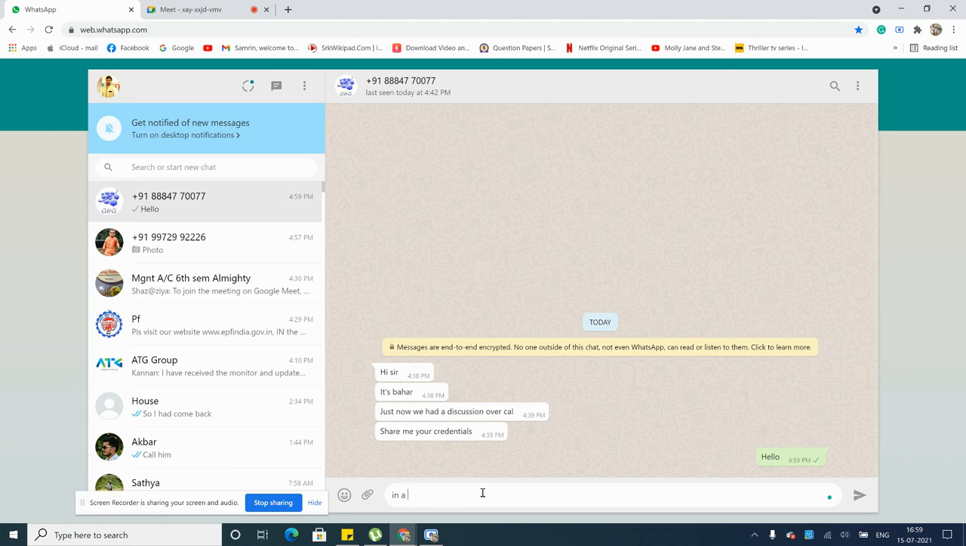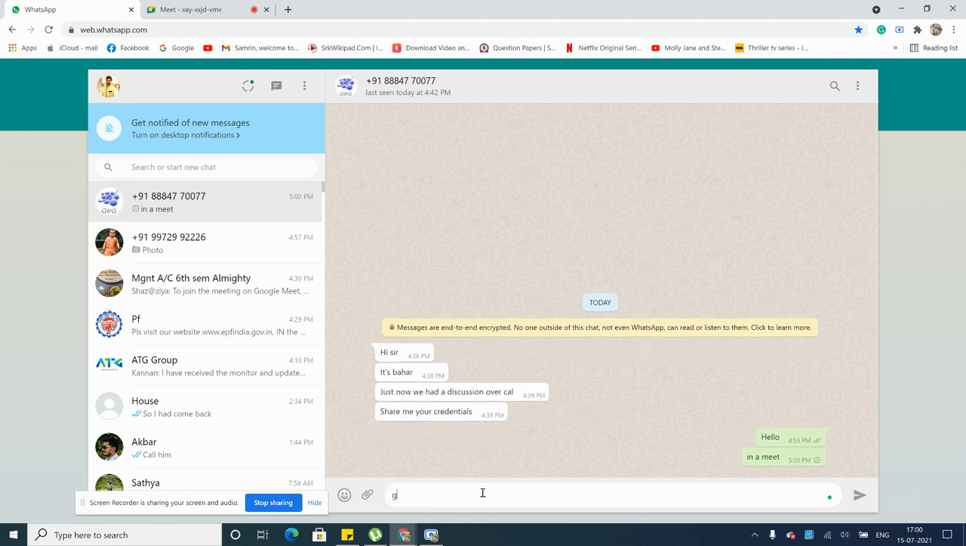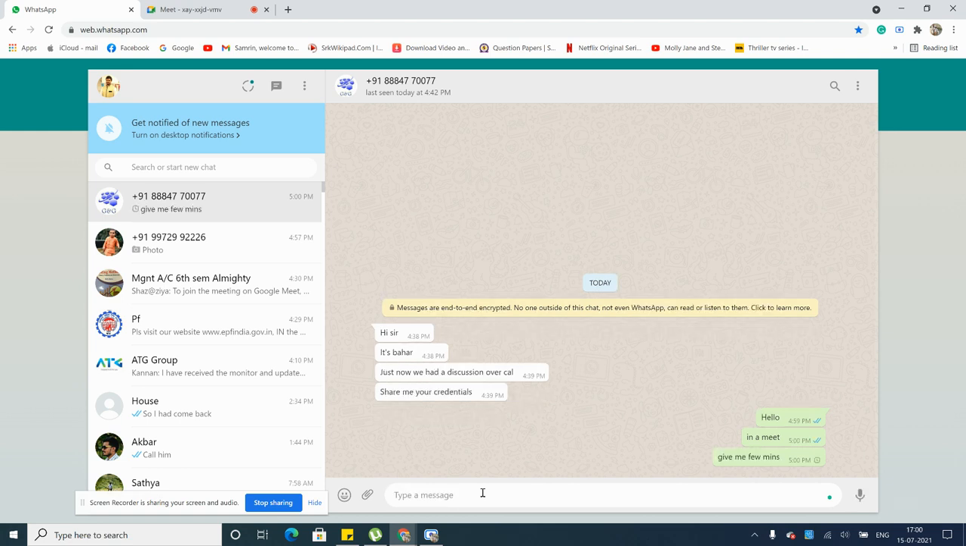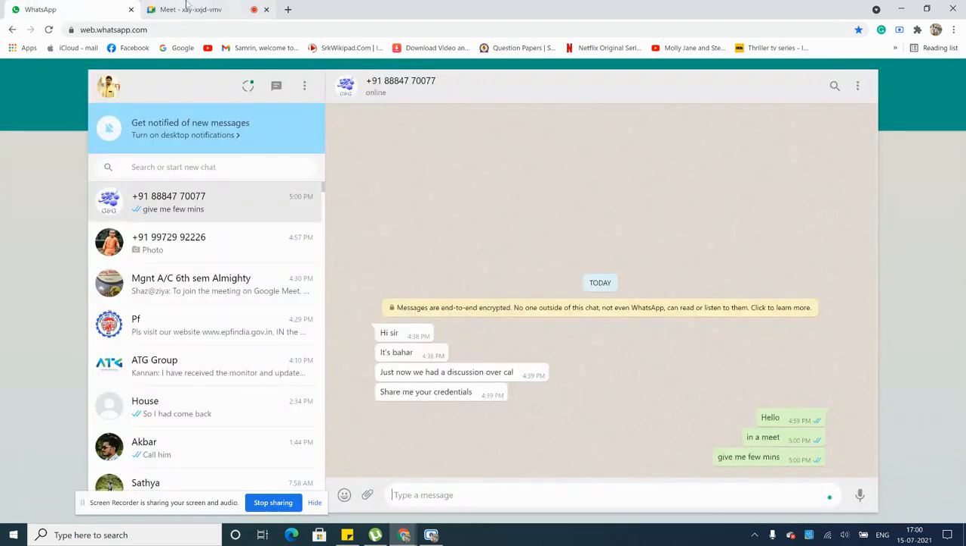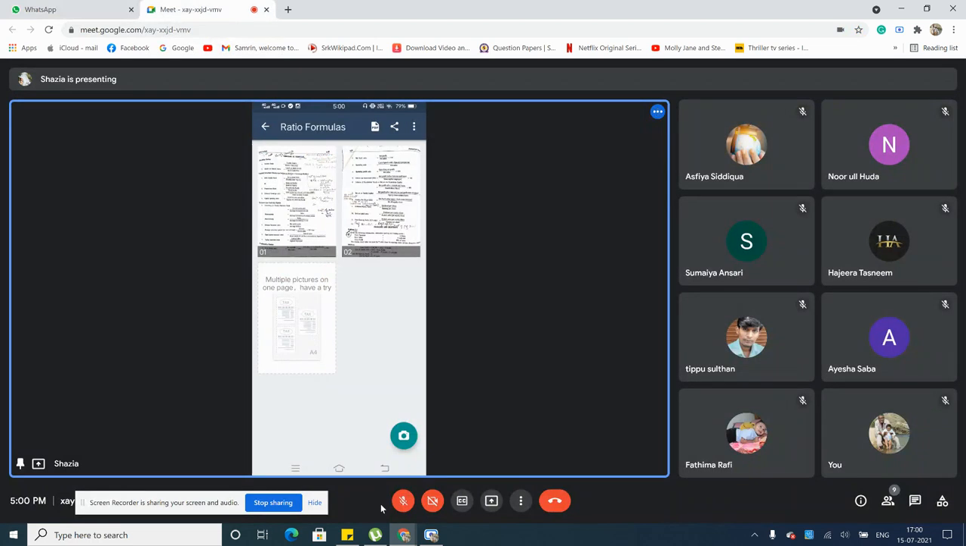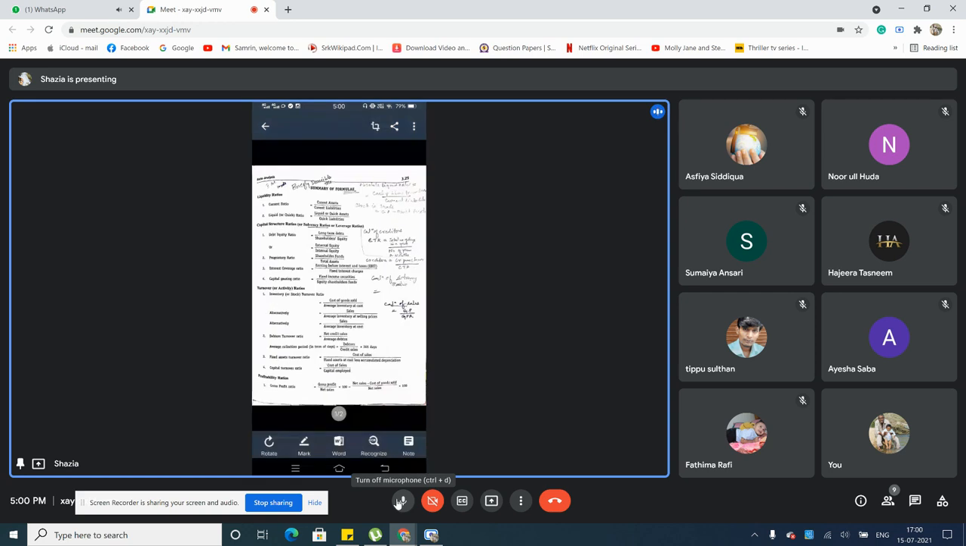Anyway, it's clear enough, right? The PDF is clear enough. So I think you can take a print also if it's convenient, or else if you're okay writing and practicing, that also is fine with me. I don't have any issues. But I want you to have these formulas ready with you. Tomorrow when I take class, I want you all to keep these formulas ready with you.